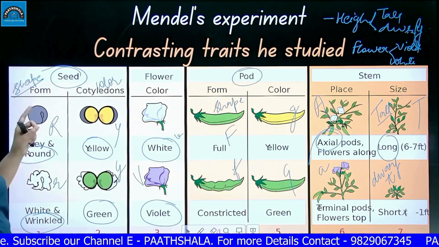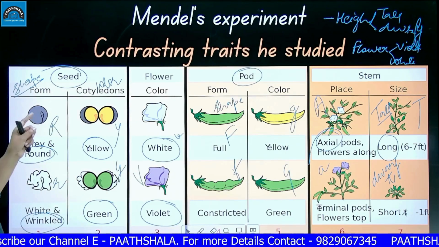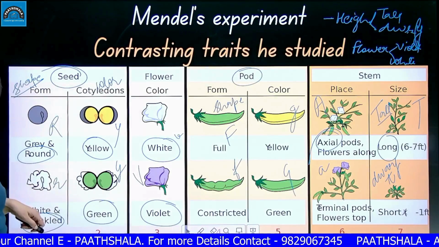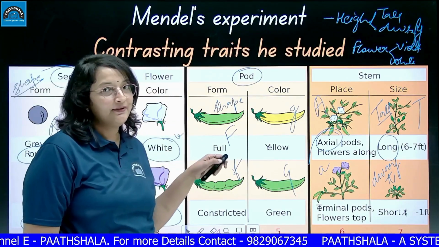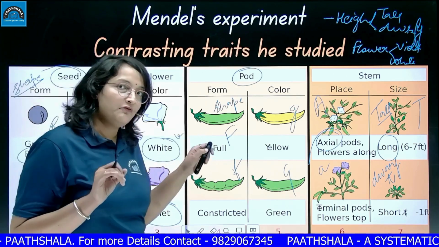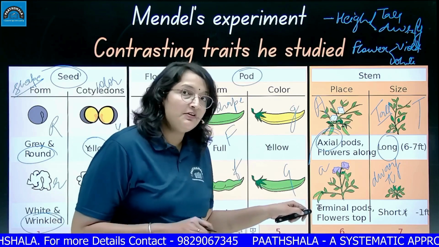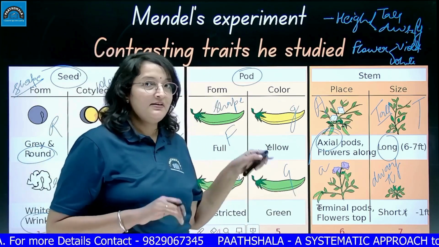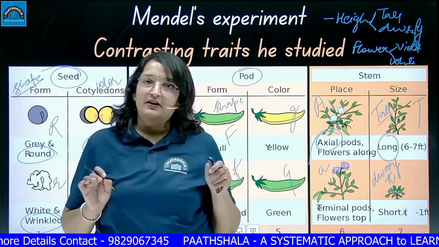Seed color, yellow dominant, green recessive. Seed shape, round dominant and wrinkled recessive. In pod shape, dominant was full, fully filled, and constricted was recessive. Pod color, green was dominant, capital G, and yellow was recessive. So 7 contrasting traits Mendel studied for his experiment.